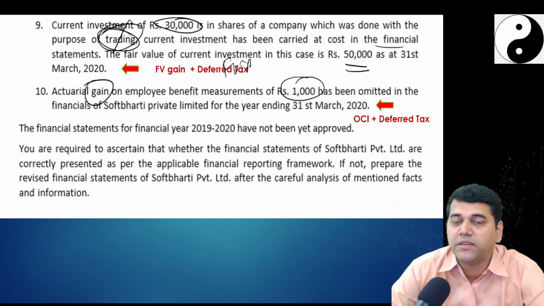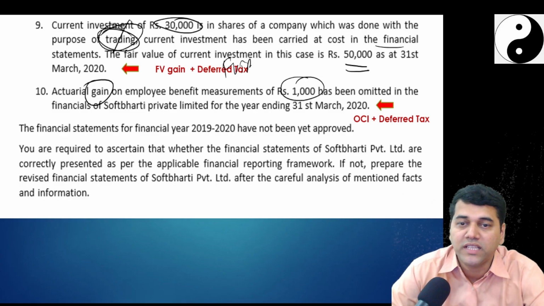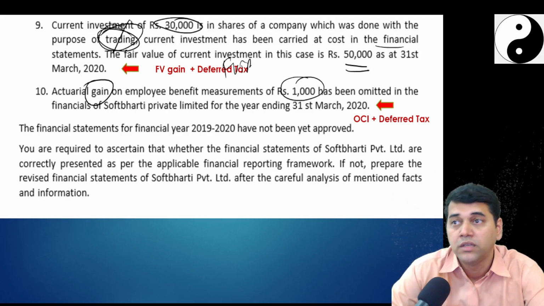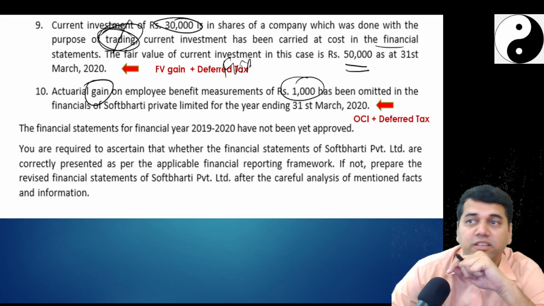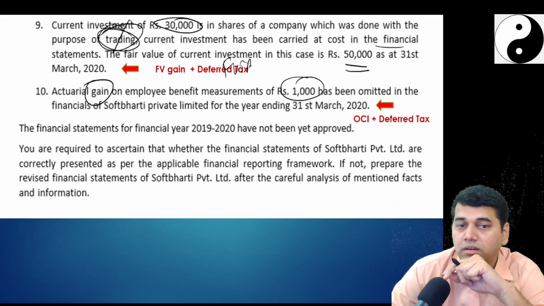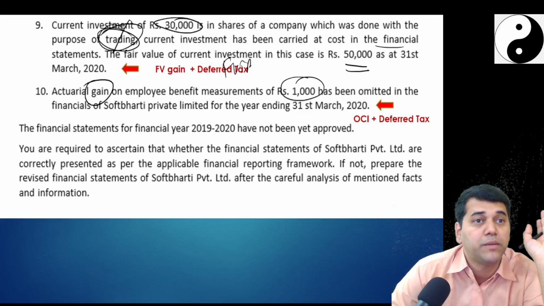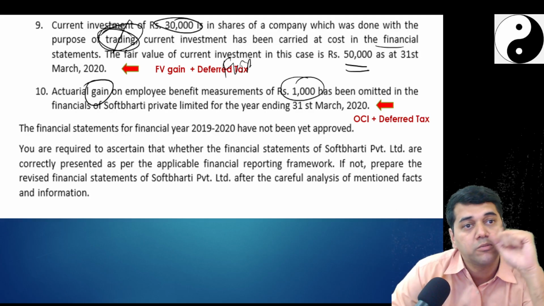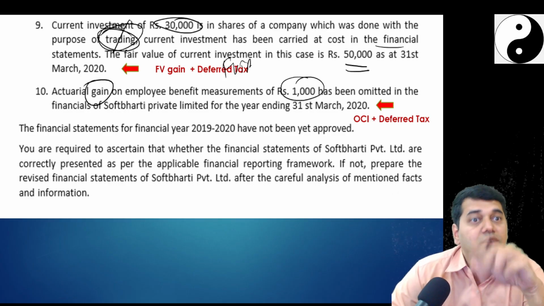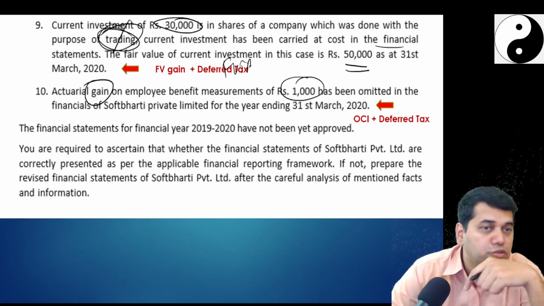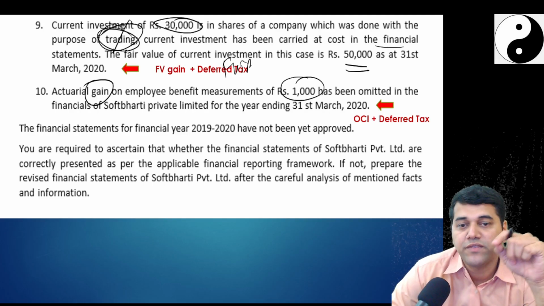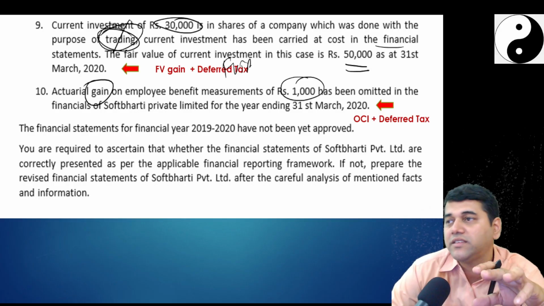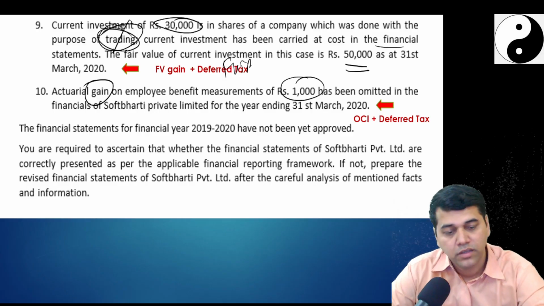The financial statements have not been approved. You are required to ascertain whether the financial statements are correctly presented as per the applicable financial reporting framework. See the beauty of this question. They have not even told you about Ind AS applicability there. They said, is it correct as per the applicable framework? Now, which is that framework? Ind AS. How does Ind AS become applicable? That is what you first need to tell. 1 mark. If not, prepare the revised financial statements after analyzing the above information. Followed, no? Yes, we'll quickly do this.